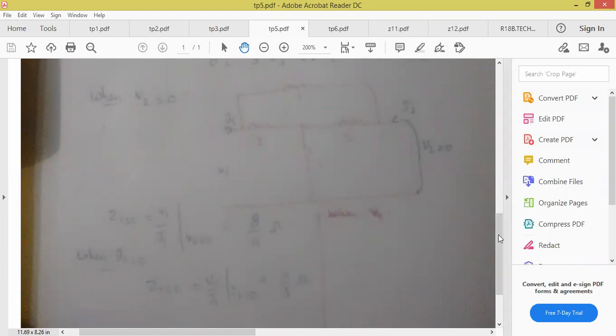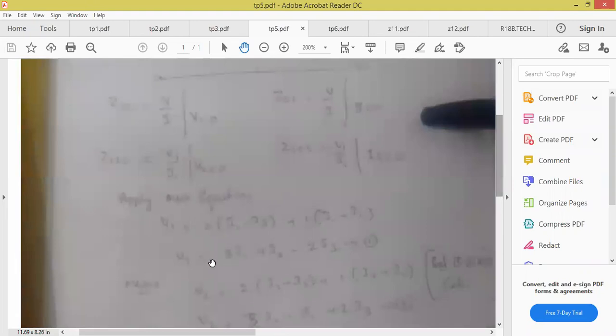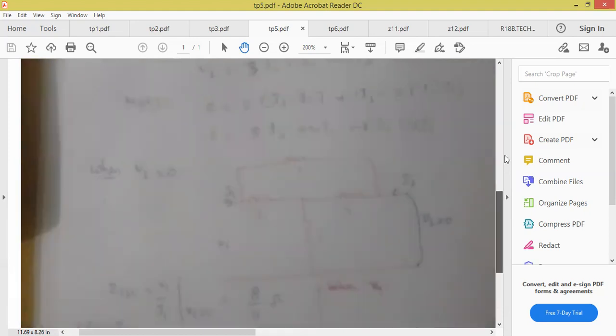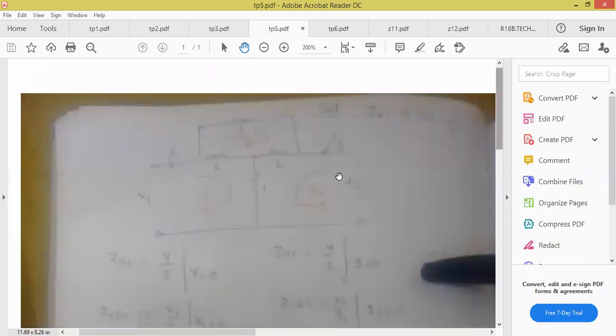So in the V1 expression, I am repeating once again, substitute the values of I2 and I3 and keep I1 as it is, and then the denominator also has I1, which gets cancelled, and you will get the numeric value 11 by 5. Okay, so this is one type of model where they are asking for open circuit impedance and short circuit impedance. So now we move to the next type of problem.